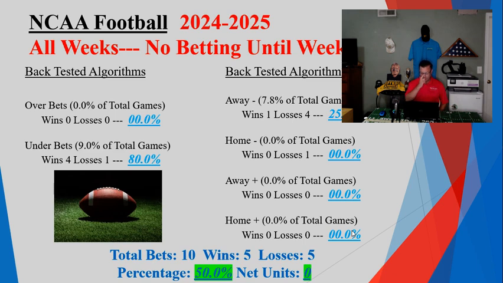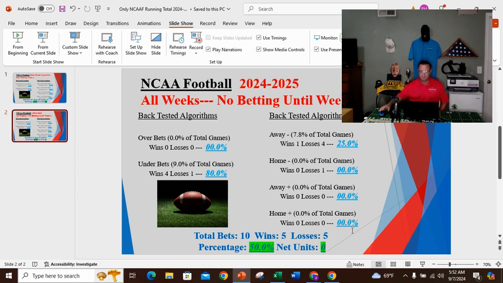Okay. Now I noticed my spread bets came in. Away minus came in 1-4. Home minus came in 0-1. So basically 5-5. I had no away plus bets, no home plus bets, 50%. However, the break even's 52.38 at a minus 110. I actually would have lost more than that just at break even. I would have lost more than the juice. Why? Because I had 3 5-star bets win, 2 3-star bets win. I had 4 5-star bets lose. So not only would I have lost just based on the juice, I would have lost based on the bet quantity. Anyway, let's jump to the model.